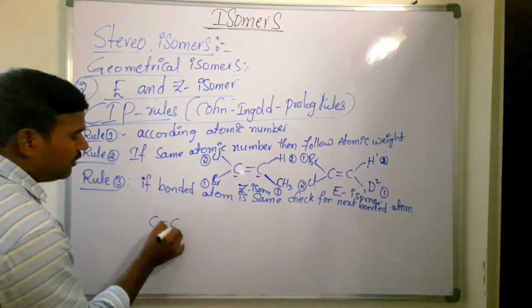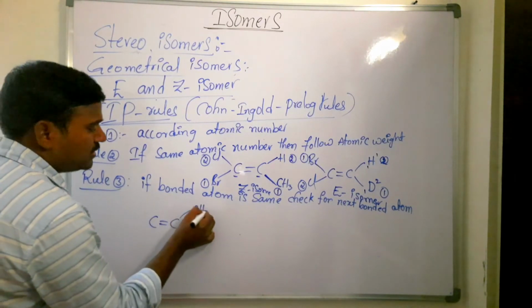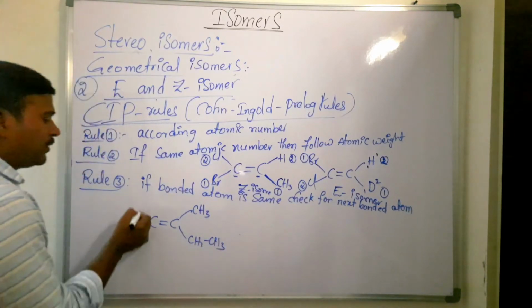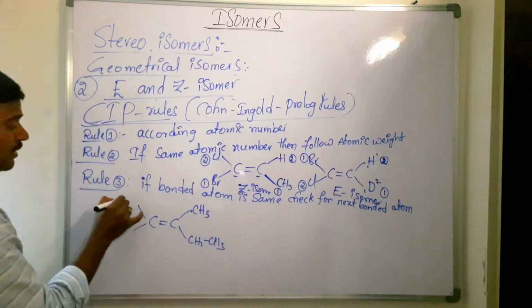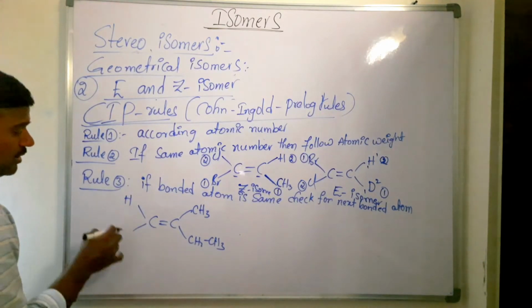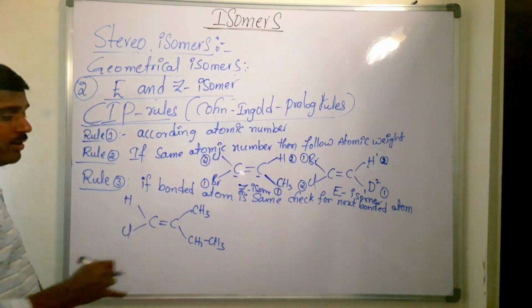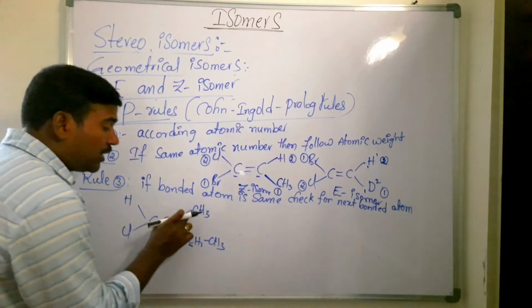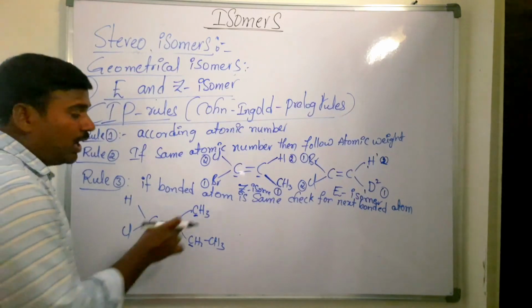Say for example, double bonded carbon. Here CH3 is there. Here CH2CH3 is there. Now in this case, you take the other one, here hydrogen is there, here you take the chlorine. In this case the first bonded atom is the same for both. The next bonded atom for this carbon will be hydrogen.